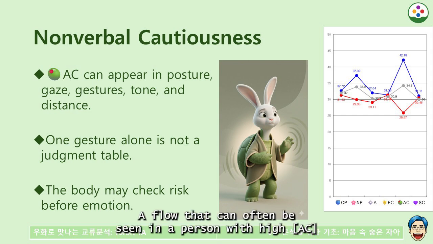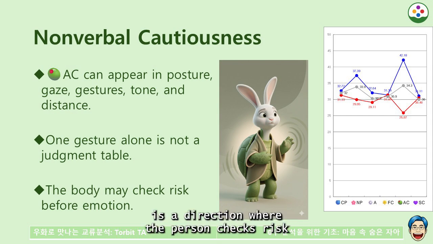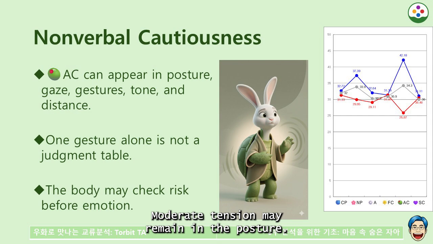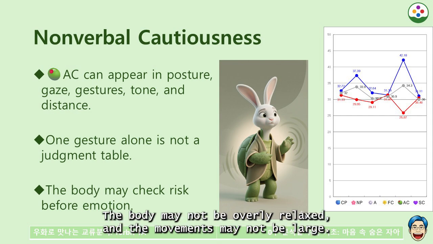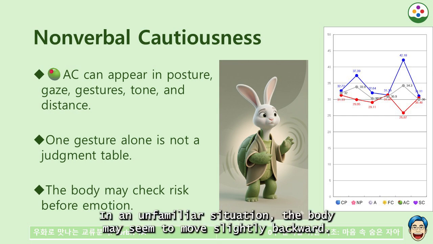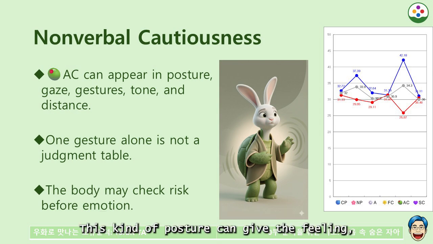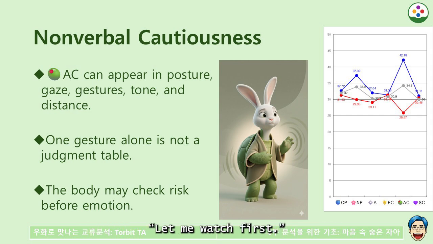A flow that can often be seen in a person with high AC is a direction where the person checks risk signals and the other person's response before emotion. Moderate tension may remain in the posture, the body may not be overly relaxed, and the movements may not be large. In an unfamiliar situation, the body may seem to move slightly backward. This kind of posture can give the feeling, let me watch first.